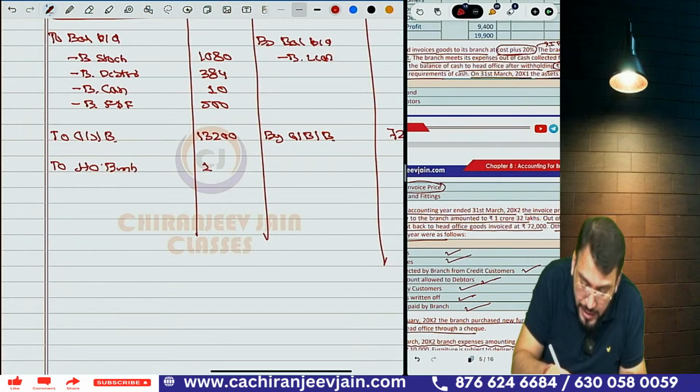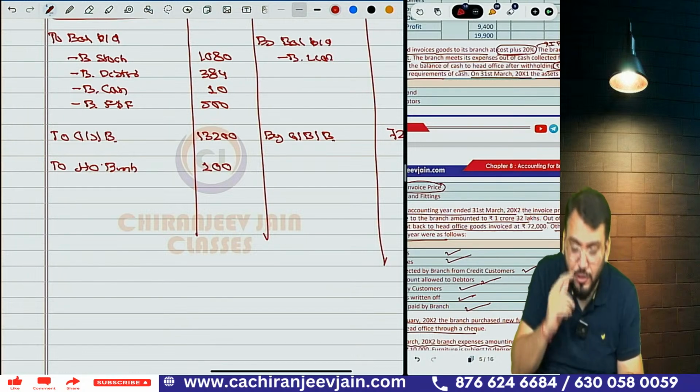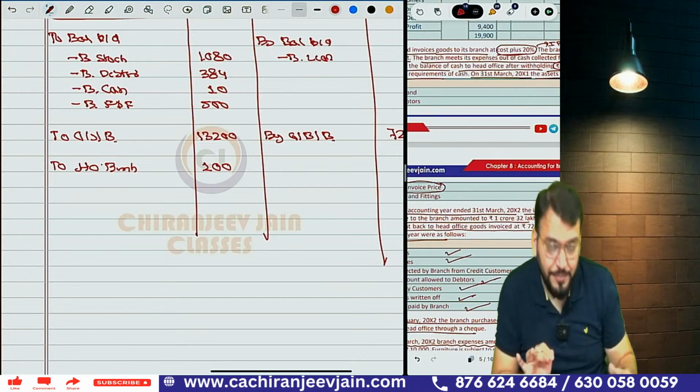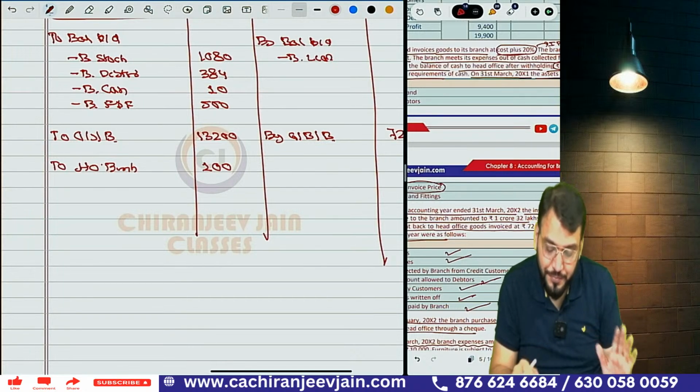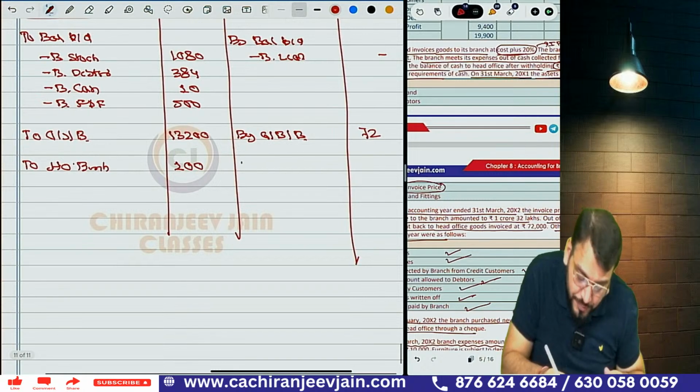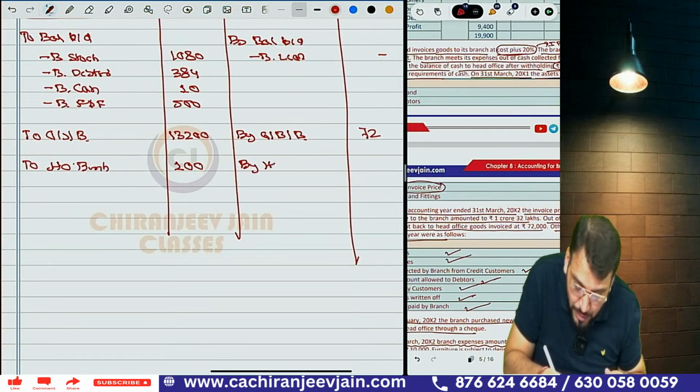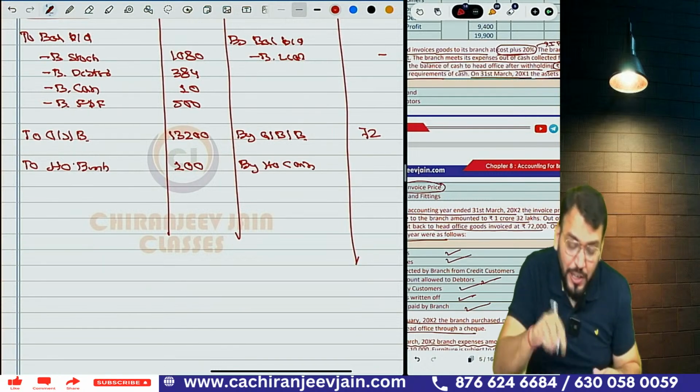To HO bank, it is 1 lakh. Understood this point?